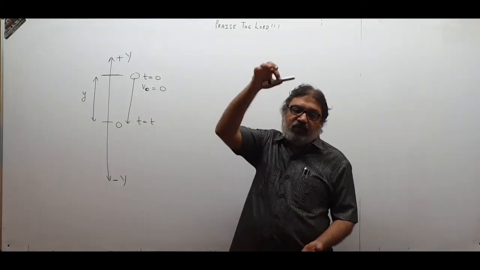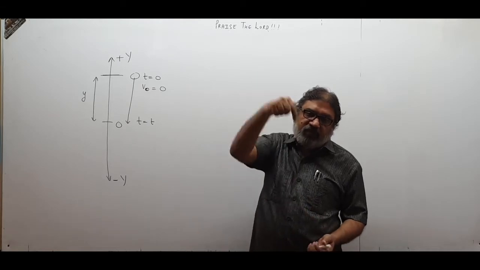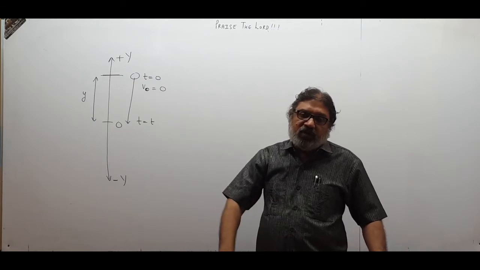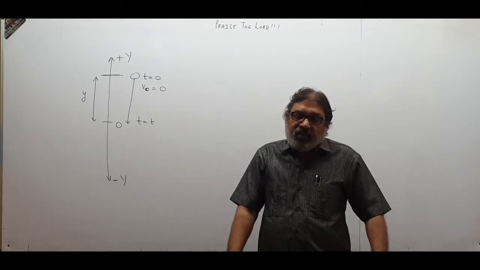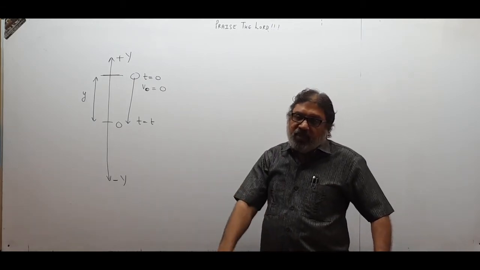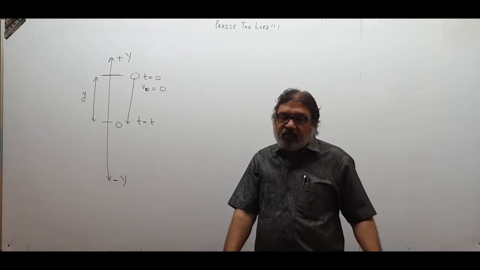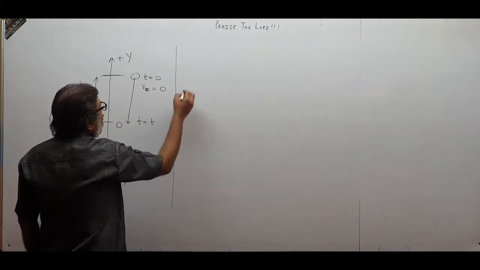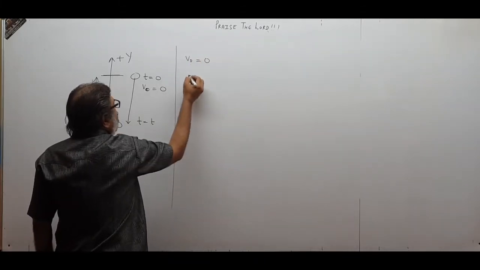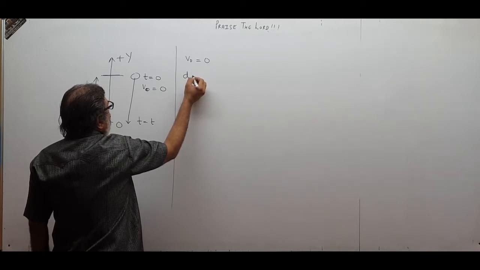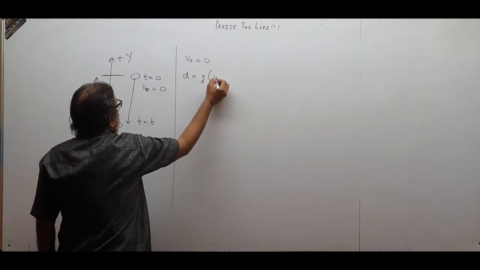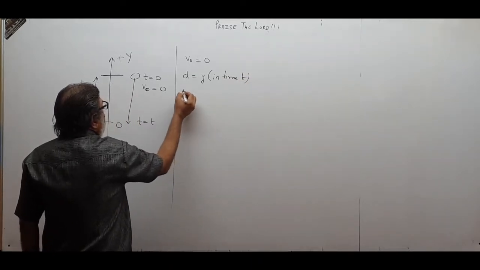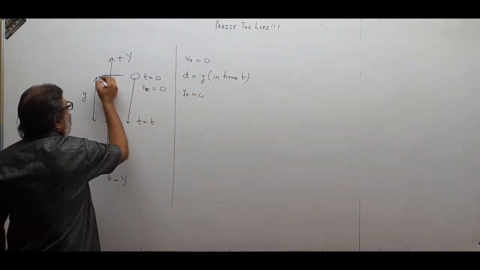Remember, when the body is falling down, its velocity is downward, the velocity will be negative. Displacement is downward, the displacement will be negative. Acceleration also acting downwards, the acceleration will be negative. So 2-3 things we have to understand for this free fall. V0 is 0, displacement becomes y in time t. Initial position is 0. This position I consider 0.